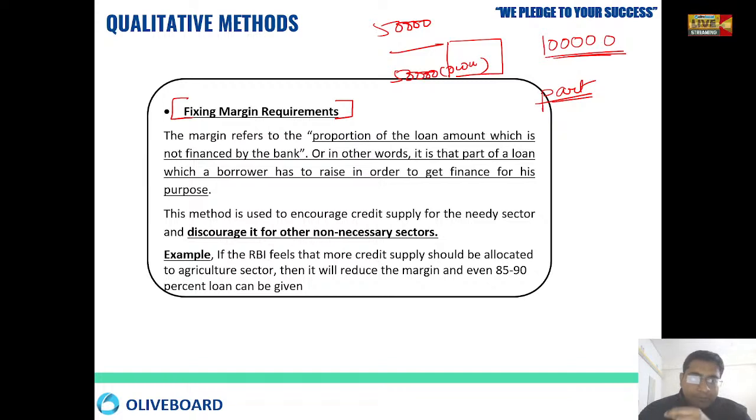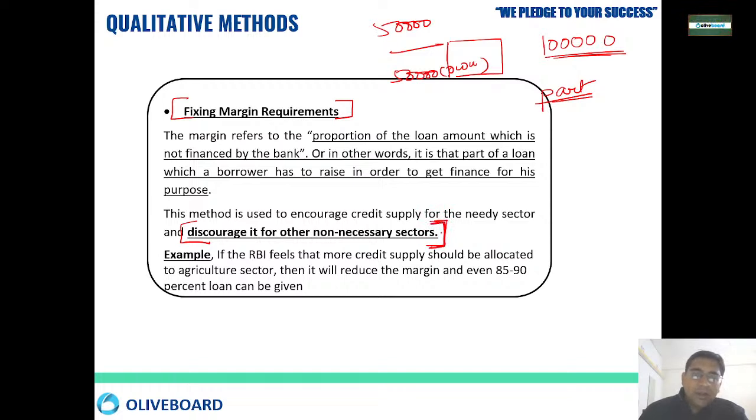So what will happen? In this way, only the reputed customers, only the genuine customers will come and take the loan from the RBI. And at the same time, the money will also be saved. So the main thing is that we wanted to discourage it from other unnecessary sectors.